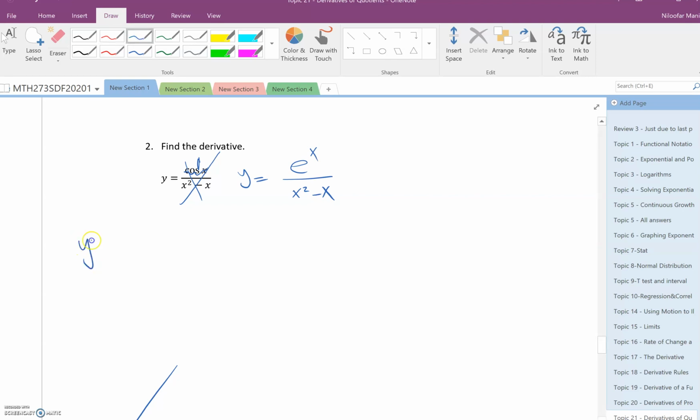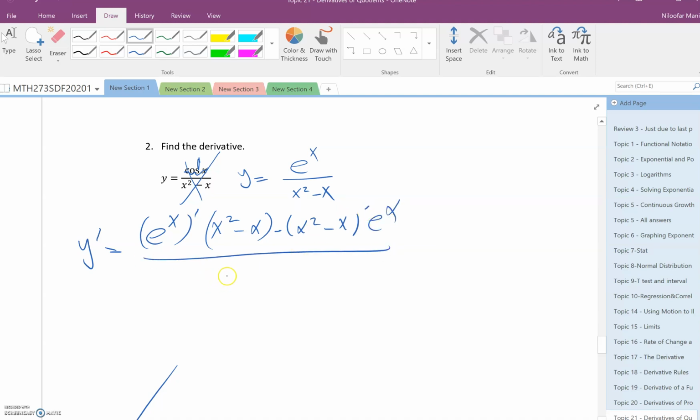Y prime is derivative of top times bottom, no change, minus derivative of bottom times top, no change, over bottom squared. And a recommendation for bottom squared: you don't need to square it, you don't need to expand. This one has a derivative, this one has a derivative, and the rest no.